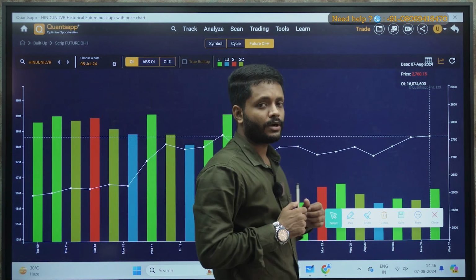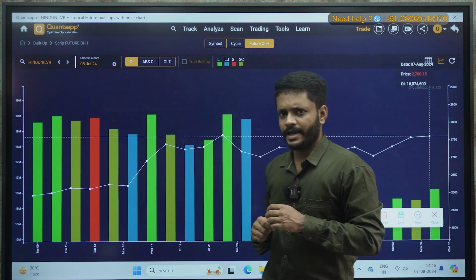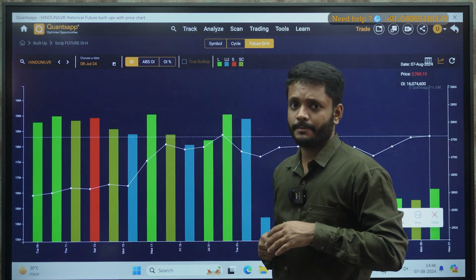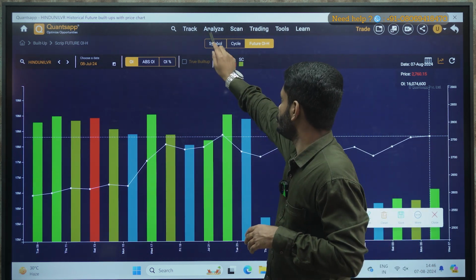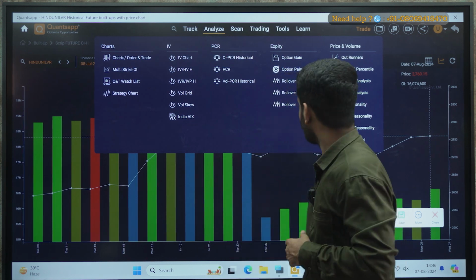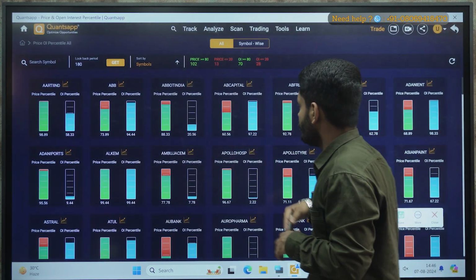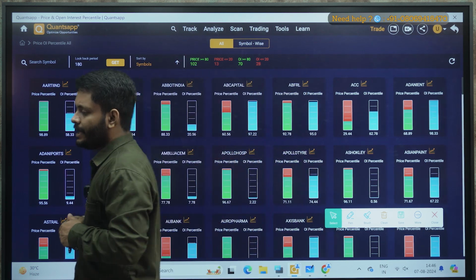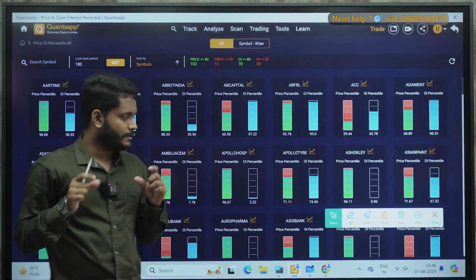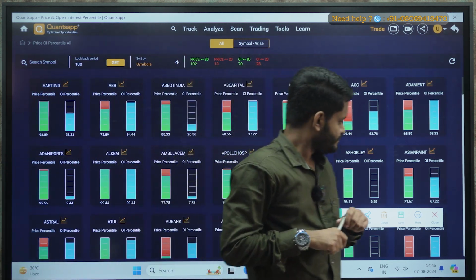Now what else? What other proprietary tools does Quantsapp have? What else data points does Quantsapp have which will be helpful to you? Go to analyze. Let's check out price OI percentile. Under price and volume, go to price OI percentile. What is price OI percentile? Let me explain you the concept in a very crisp manner.